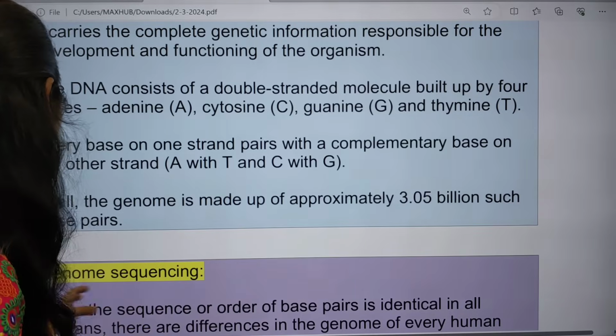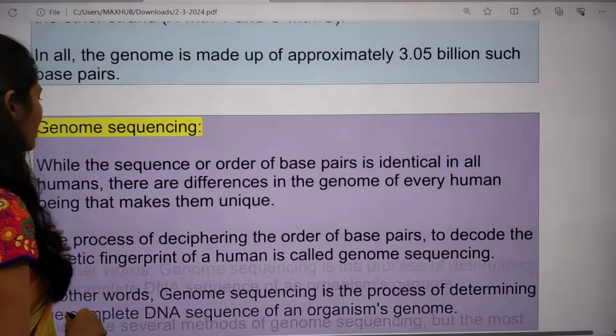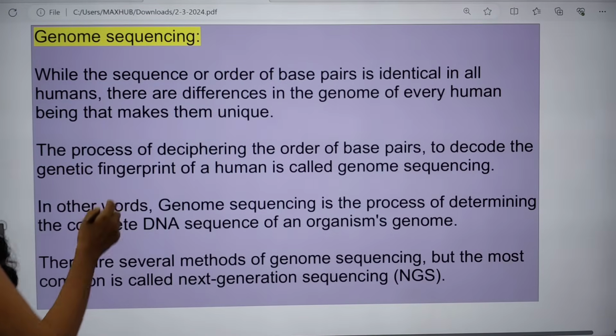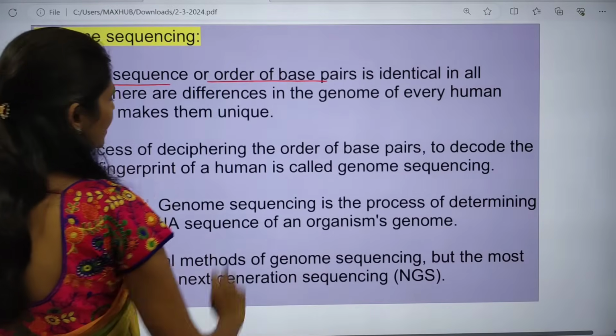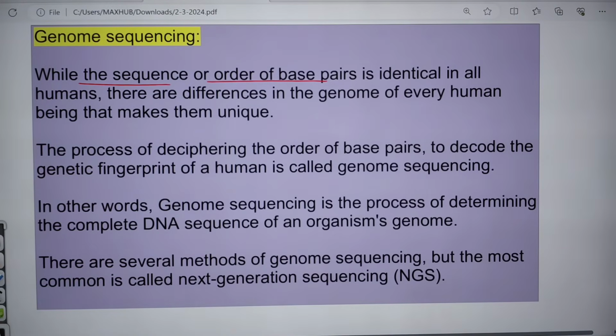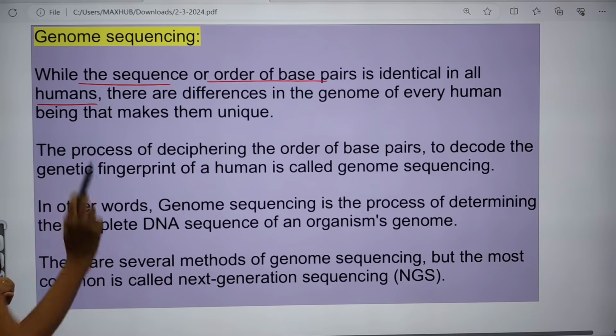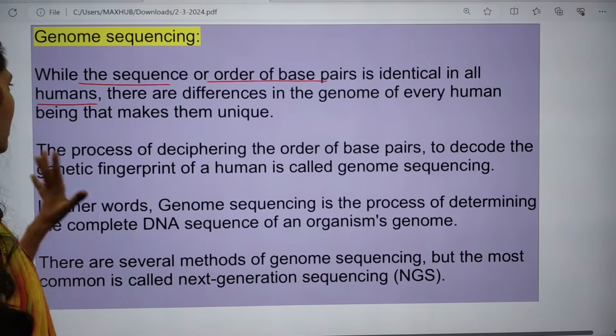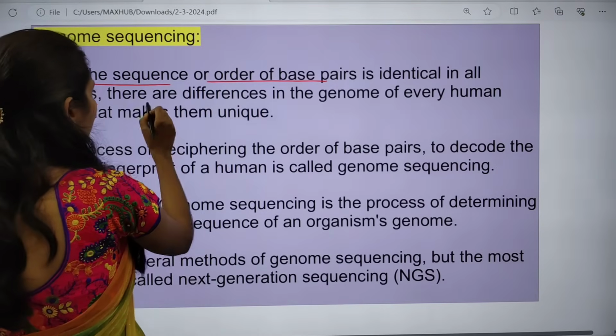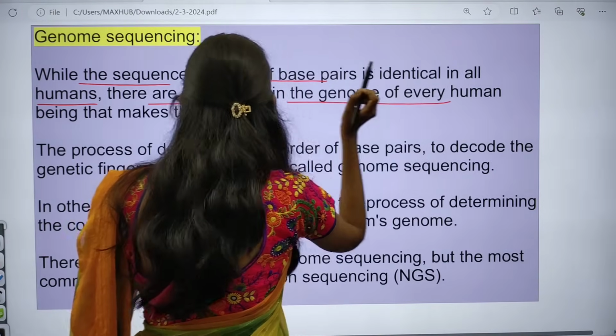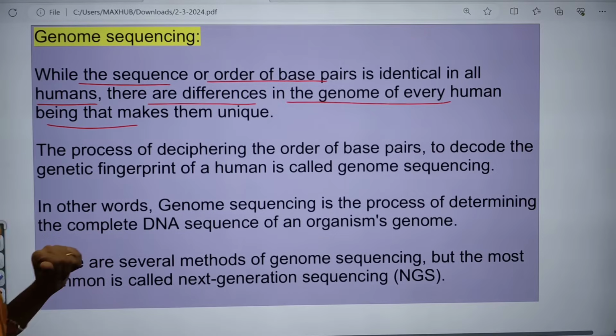Regarding genome sequencing, the sequence or order of the base pairs is nearly identical in all humans, and it is the differences in the genome of every human being that make them unique.